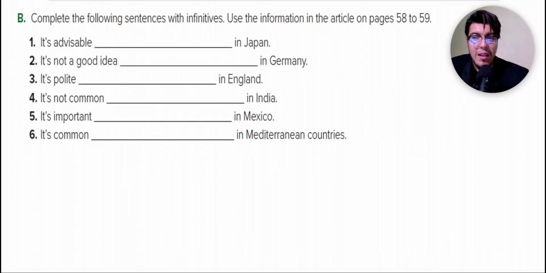And now complete the following sentences with the suitable infinitive using the information in the article on pages 58-59. And these are the answers.